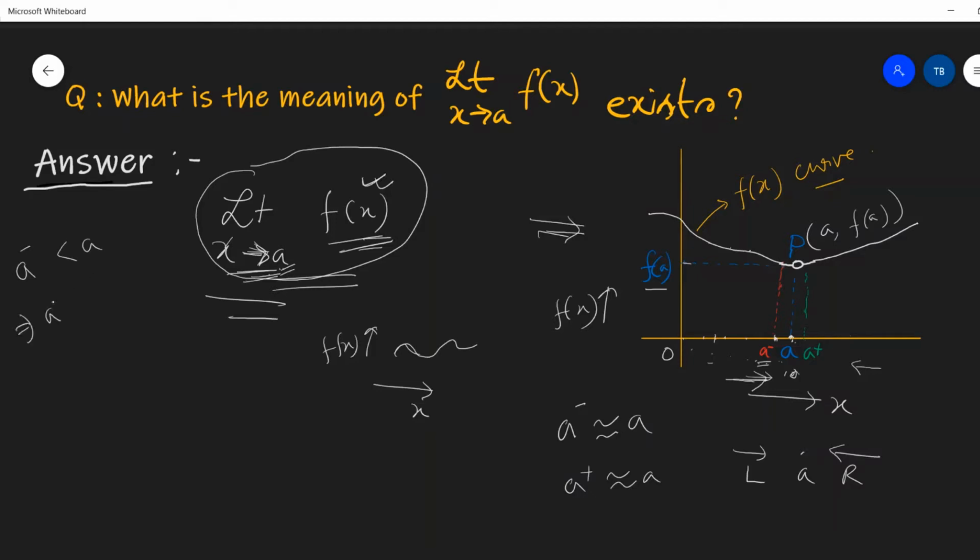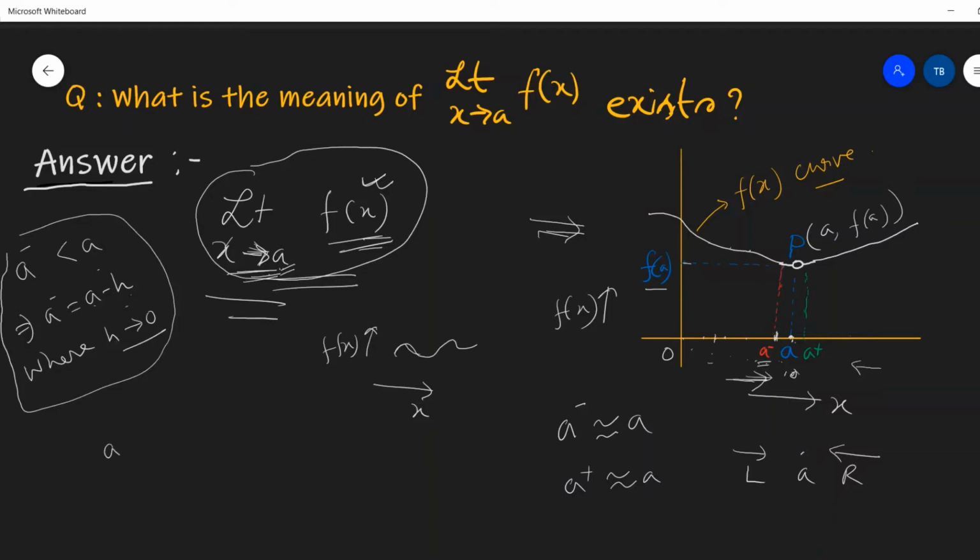That means A minus equals A minus H, where H tends to 0, meaning H is almost equal to 0. A minus is less than A. That means A minus equals A minus H, where H is a very small value tending to 0. A means, in this case, 10, and H means, say, 0.001. So A minus H means 10 minus 0.001. So A minus is less than A. This is the value of A minus.